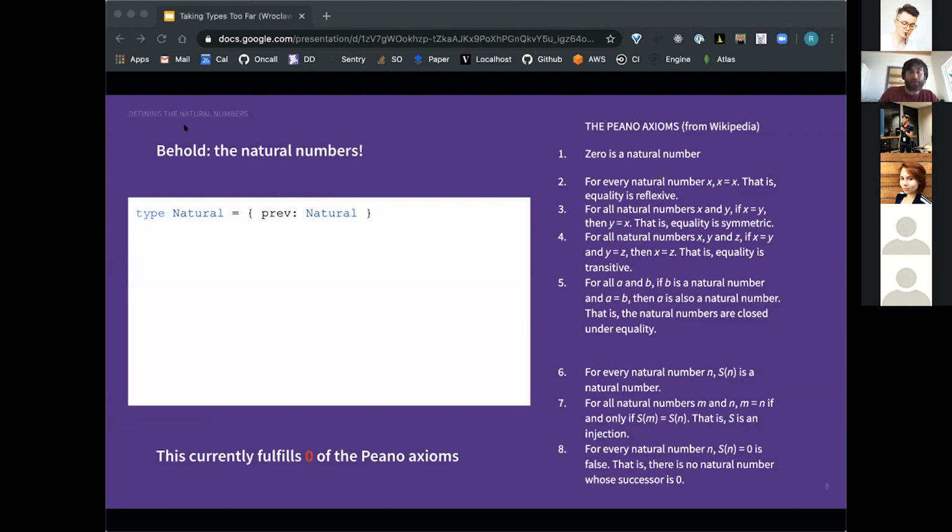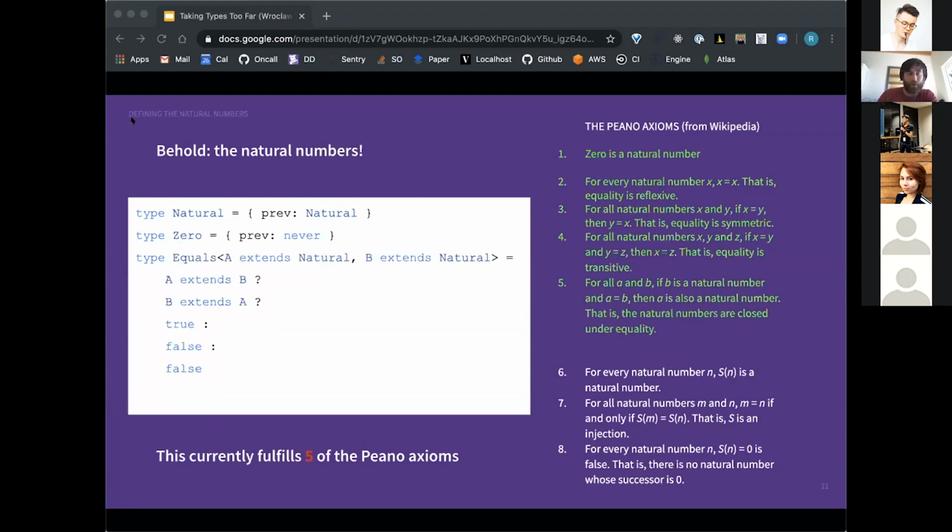So great. Now let's dive into TypeScript. We have a simple type here, which I've called natural. So far, it's entirely useless. As you can see, it fulfills exactly 0 of the Peano axioms. We need to define 0, and it's pretty easy to see that 0 is indeed a natural number. And when I say is here, I mean extends. So in the type system, when I'm talking about the concept of is, I say A is B if A extends B. So the 0 type here extends the type natural. So we have the type natural, we have the type 0, we see that 0 is a natural number.